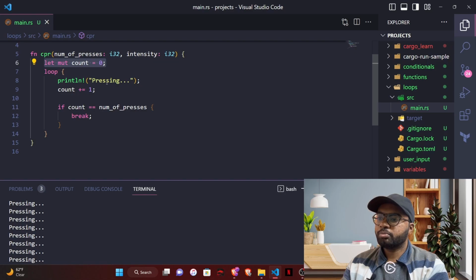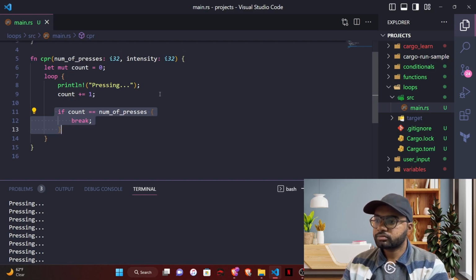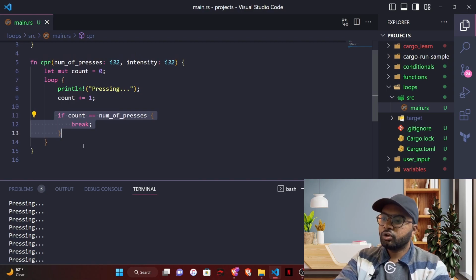So inside the loop, when the person doing CPR pressed for the first time, we increased the count by 1, and we checked every time. We are checking this condition, whether it is equal to the number of presses or not. If it's not equal to the number of presses, we will continue this again. So this will continue until this condition is met. What's happening if this condition is met? If this condition is met, we are breaking out. So we are breaking this loop, so the function will stop. This is what's happening inside this loop.